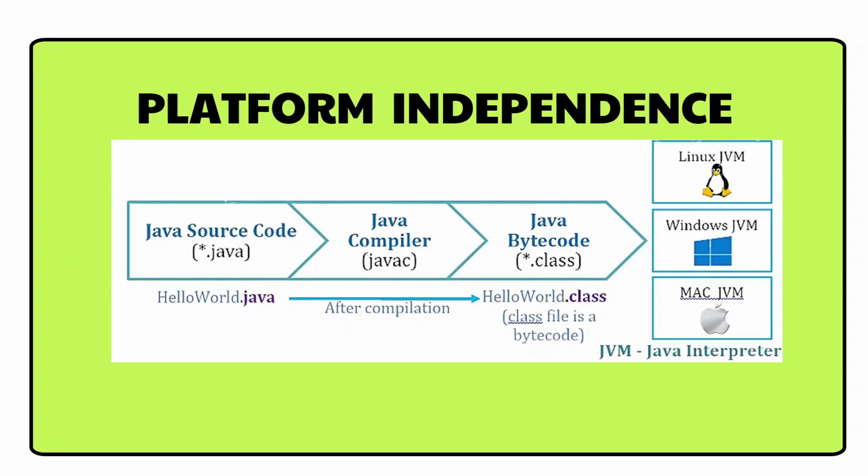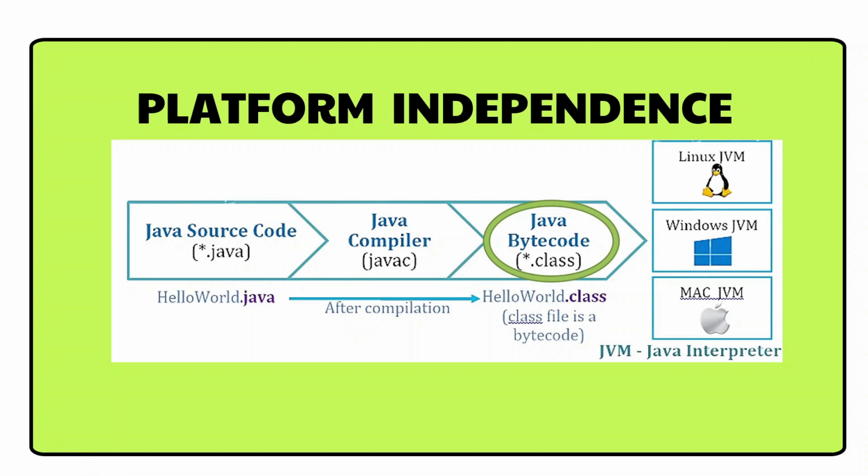Now here we will understand the importance of platform independence. Java is considered platform independent because of bytecode. Bytecode is the machine or binary code, but in Java we call binary code bytecode. This bytecode is saved in a .class file. We need software, that is JDK, which stands for Java Development Kit, that includes a compiler to compile the Java source code, that is your .java file. And this Java file is compiled into bytecode, that is the class file.